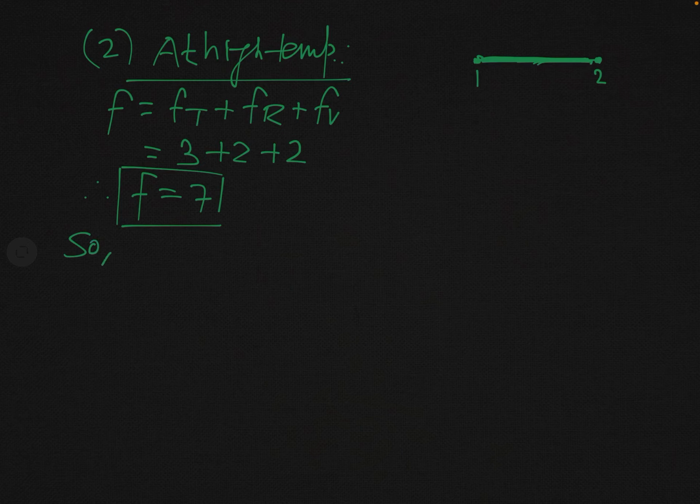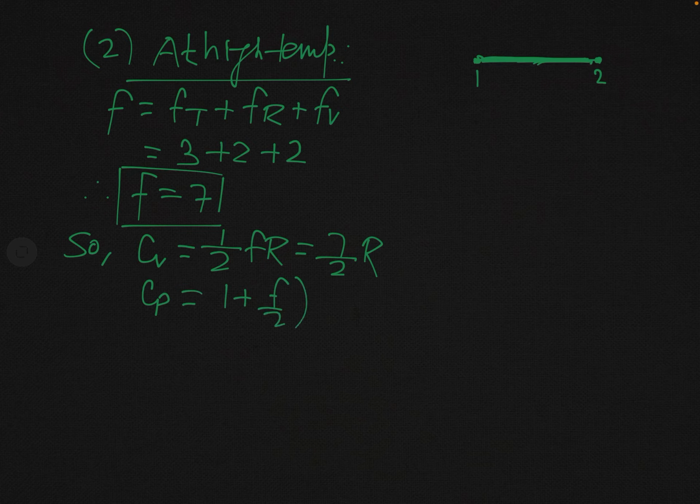And so now you can easily find the value of Cv, Cp and gamma. What is Cv? This is 1 over 2 FR. F is 7, so this will be 7 over 2R. Cp is 1 plus F by 2 times R, so this will be 9 by 2R. And what will be gamma?